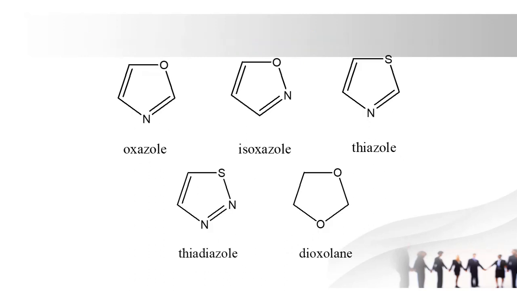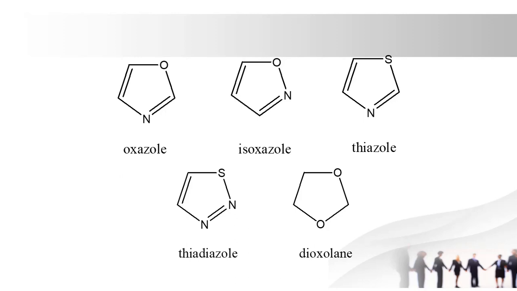Next one is pyrazole. One thing you should remember is that pyrazole and imidazole both contain two nitrogens, but the position of the nitrogens differs. The drug containing pyrazole is celecoxib. Next one is oxazole. It is a five-membered ring containing both oxygen and nitrogen. "Oxa" indicates the presence of oxygen and "aza" indicates the presence of nitrogen. Next ring is isoxazole. Isoxazole also contains oxygen and nitrogen, but the position differs. An example of isoxazole is cloxacillin, which is a beta-lactamase resistant antibiotic.